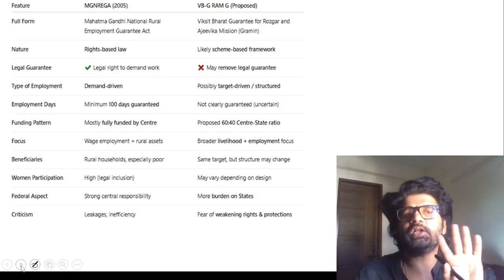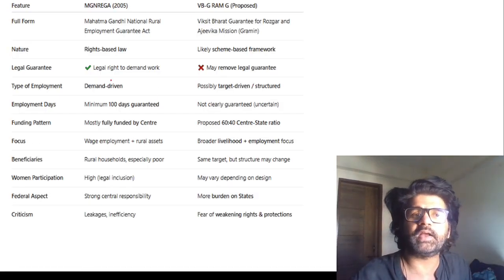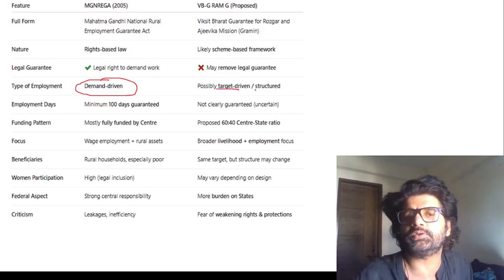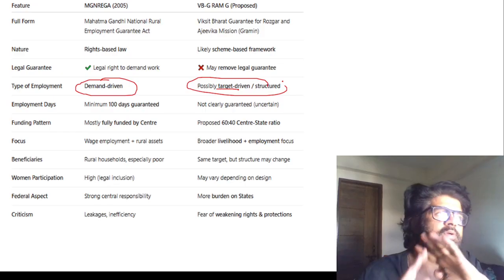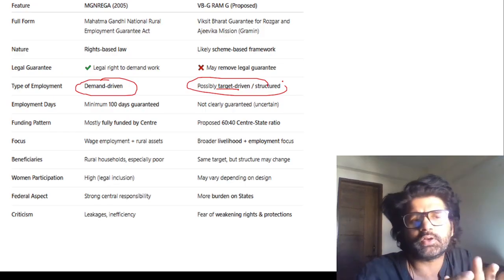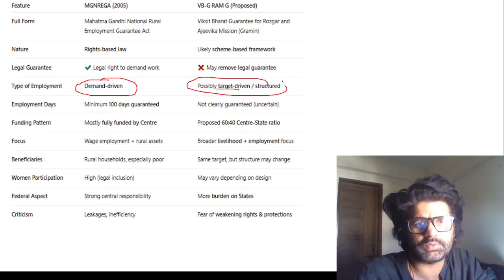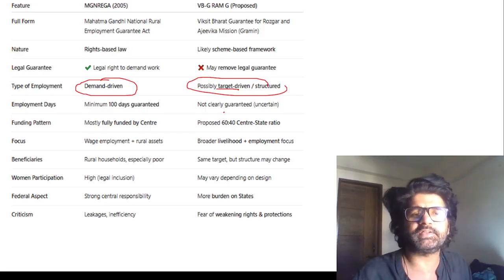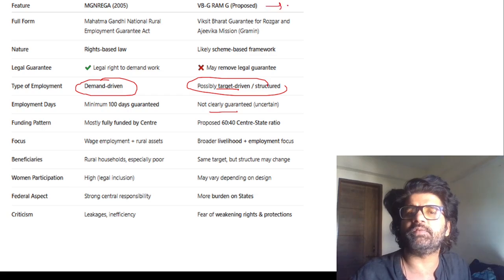But what we actually know is Manrega is demand-driven work. If I am demanding work, I have to be provided. Possibly the new scheme is target-driven. So let's see how the government comes out with it. There are so many unknowns. We still need to get a proper draft of this particular scheme. So minimum 100 days guarantee, not clear guarantee, but government is saying we'll provide 150 days.